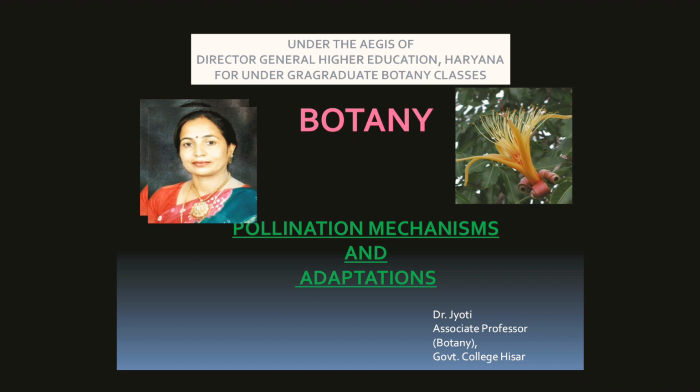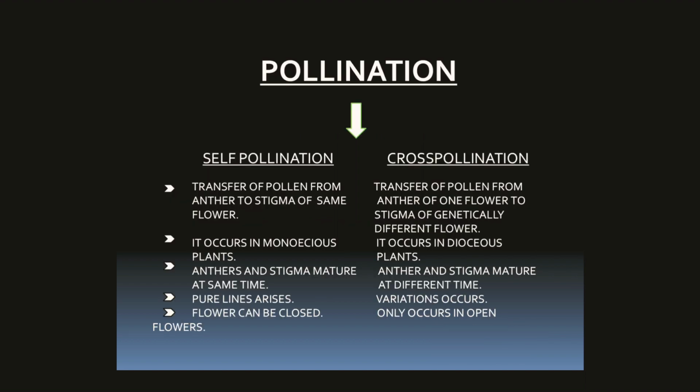Under the aegis of Director General Higher Education Haryana, for undergraduate botany classes, I will teach you pollination mechanism and adaptations. So what is pollination? Pollination is the transfer of pollen grains from anther of a stamen to the receptive stigma of the carpel. Pollination is of two types, self-pollination and cross-pollination.